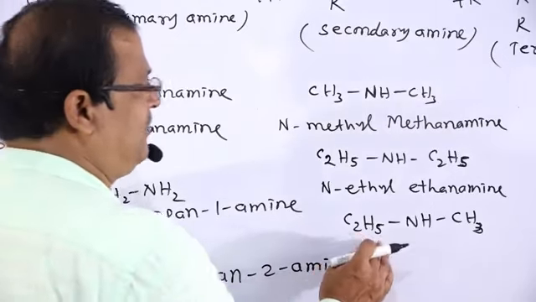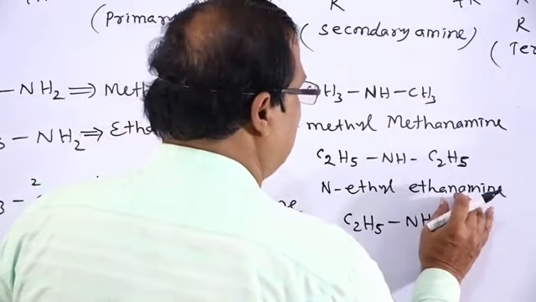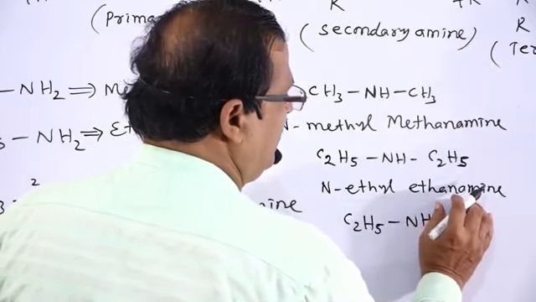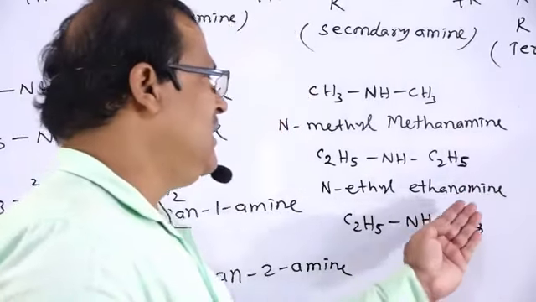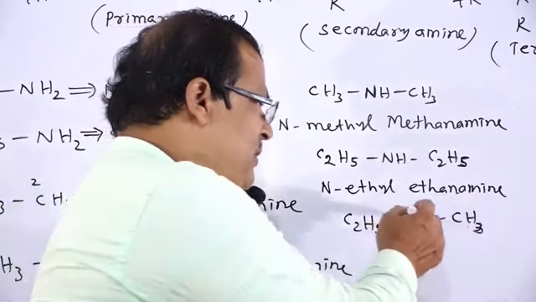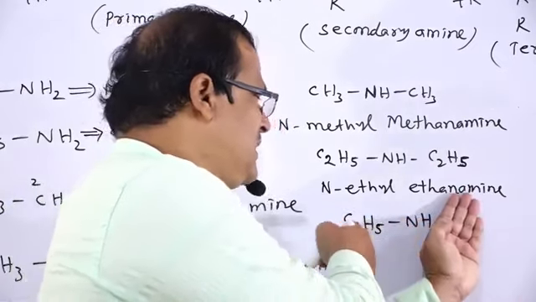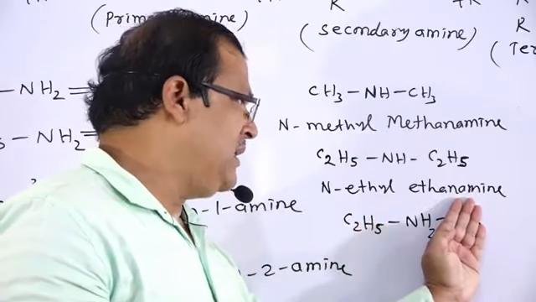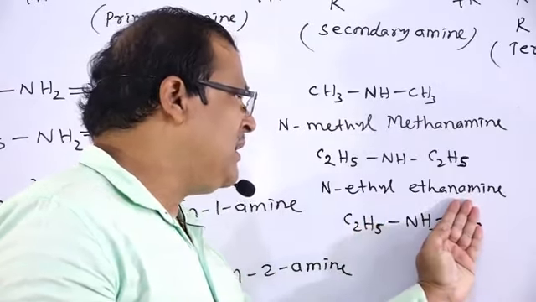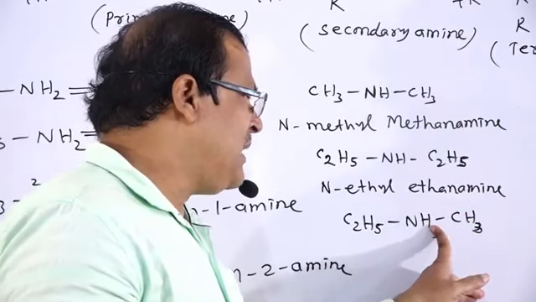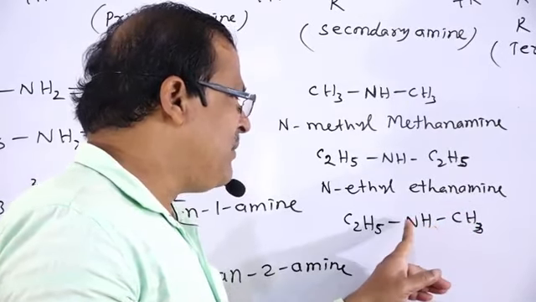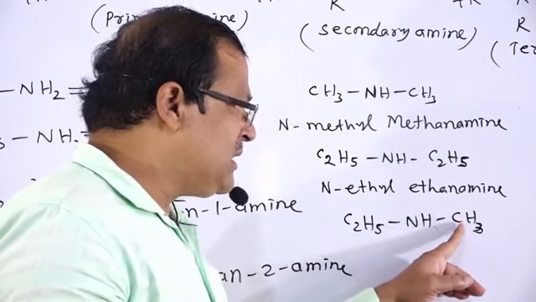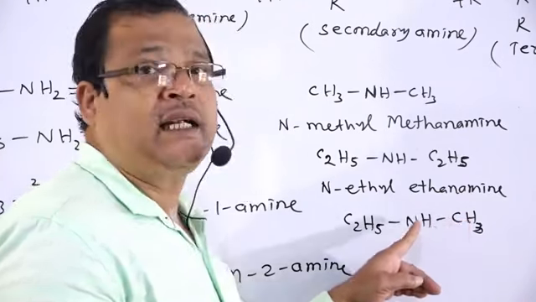Then how to name this compound? If the CH3 group is not there, this will be your NH2. Then that is named as C2H5NH2, that is ethanamine. And from that ethanamine, the hydrogen atom from the nitrogen atom is replaced by a methyl group. So the position of that methyl group is at nitrogen.